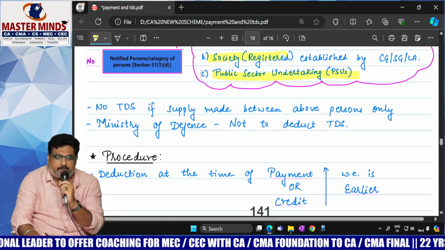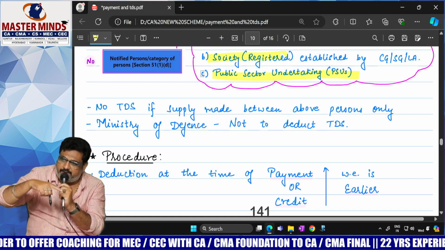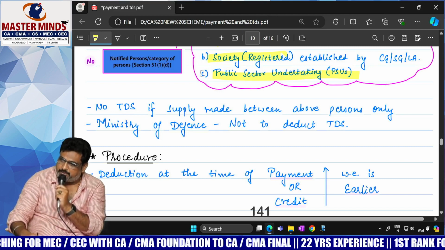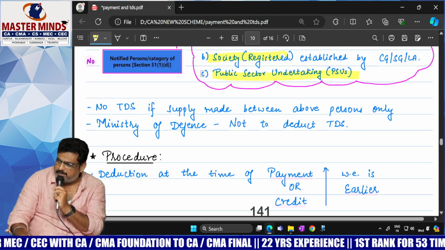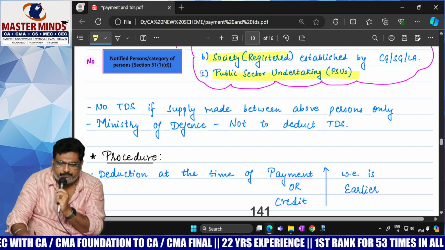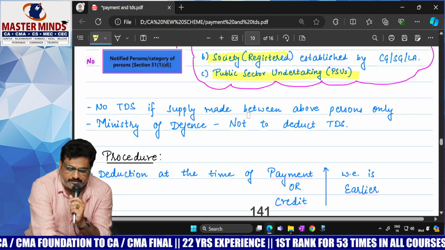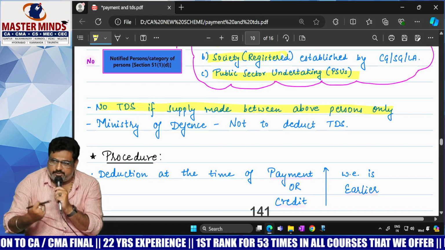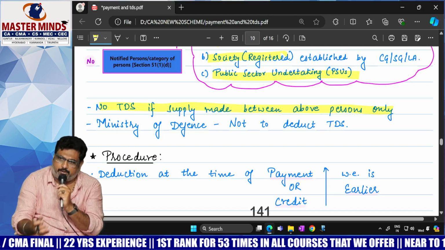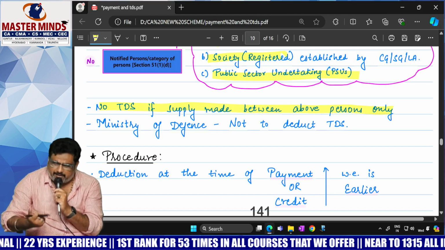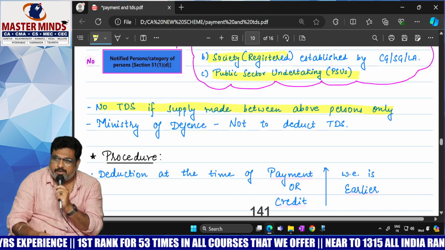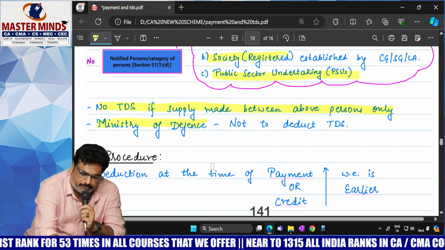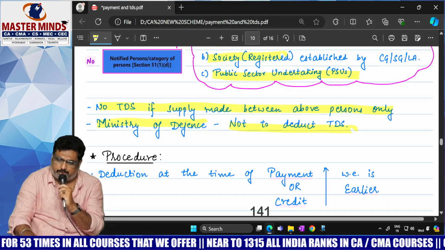Sir, if any supply happens between these 6 notified persons, in those cases the concept of TDS will not be applicable. No TDS if the supply is made between the above persons only. Means between one PSU to another PSU, or one government department to another government department, any internal matters, in those cases TDS provisions will not be applicable. And in the same way, with respect to the Ministry of Defense also, TDS provisions are not applicable.